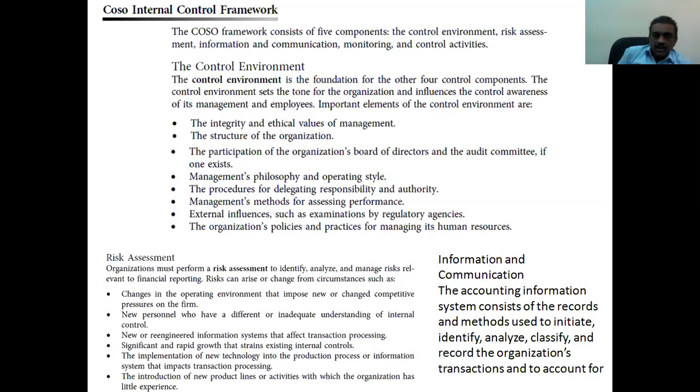So what is the control environment? It has the integrity and ethical values of the management, the organization chart and the structure of the organization. So these things are more important. Then management philosophy, and risk assessment: identify, analyze and manage the risk.